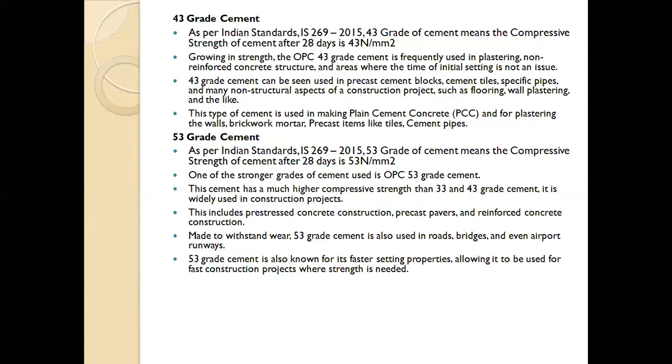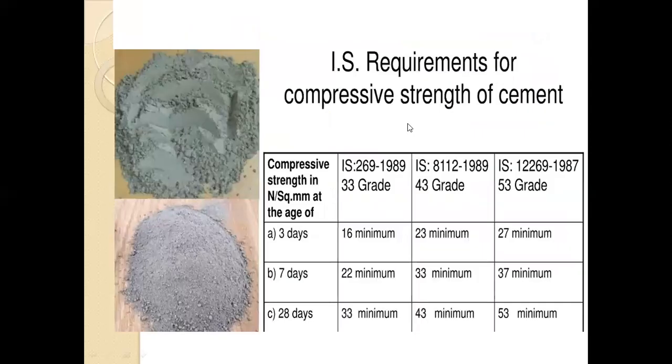So these are the types or grades of cement: 33 grade cement, 43 and 53. Some properties are given, that is the IS requirement for compressive strength of cement. The table shows the standard values required.